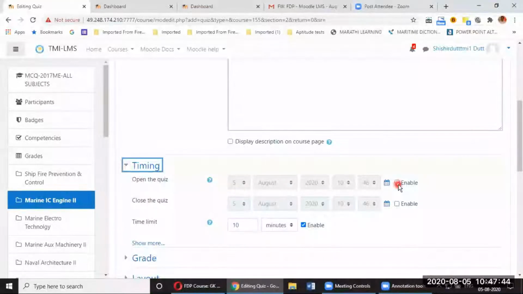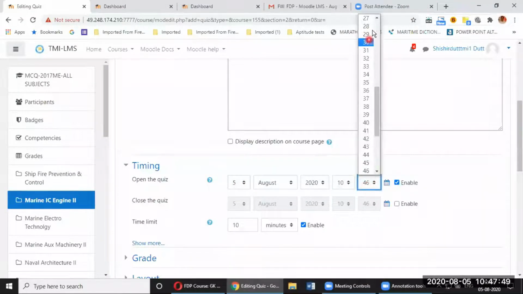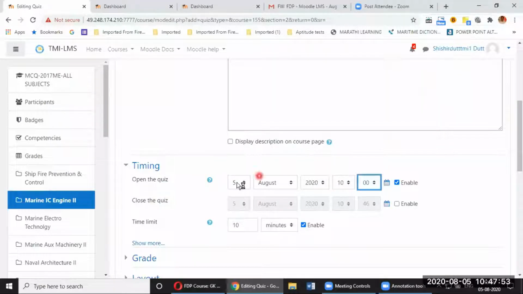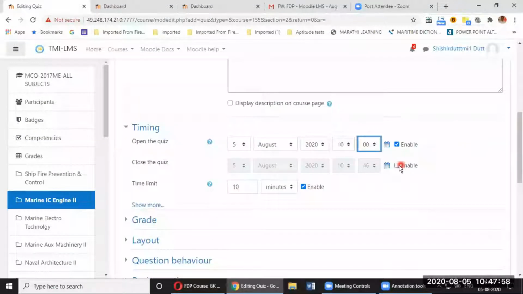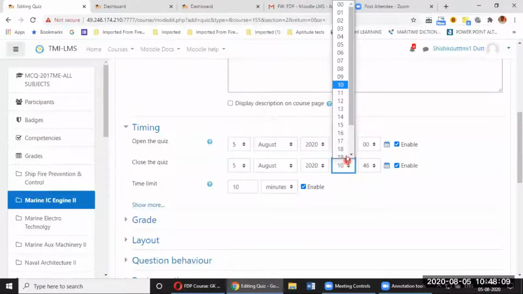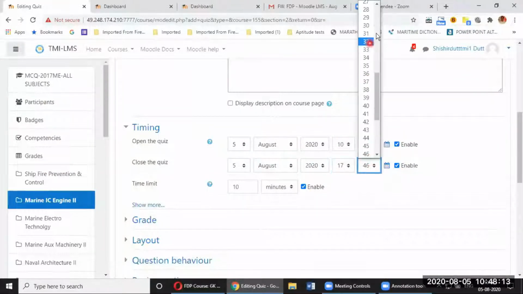So I'll say enable the quiz, and I will keep the timing starting from 1000 hours. So 5th of August, I want the quiz to be opened up, and 5th of August only I need the quiz to be closed. So you have to tick mark both the enable buttons. Open the quiz, close the quiz, and the timing will be as per what is required. So let me put it up as 1700 hours.